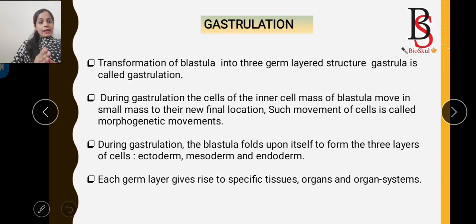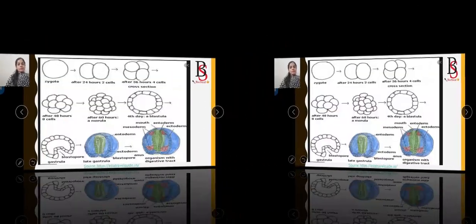During this process, what happens? The inner cell mass of the blastula moves in small masses to their final destination. Such movements of cells are called morphogenetic movements. During gastrulation, the blastula folds upon itself and forms the three germ layers, as I told you, that are the ectoderm, mesoderm and endoderm. Each germ layer gives rise to specific tissues, organs and organ systems.